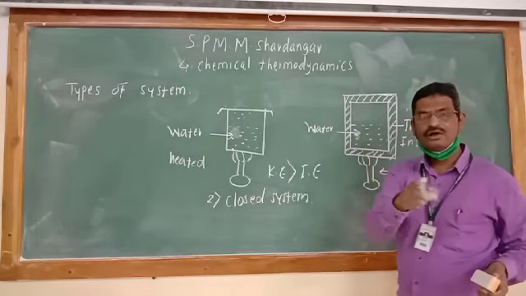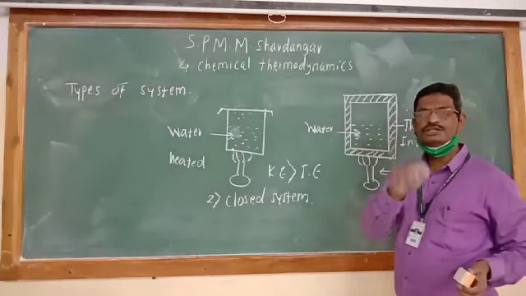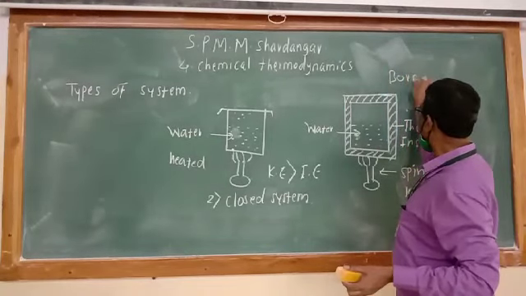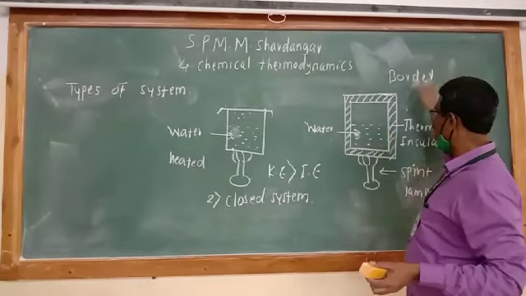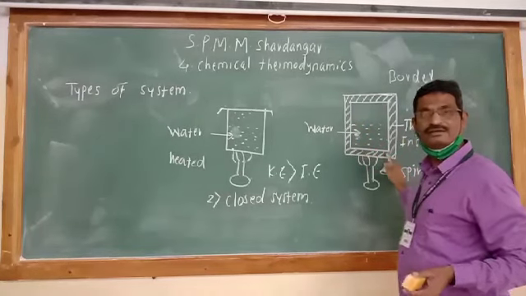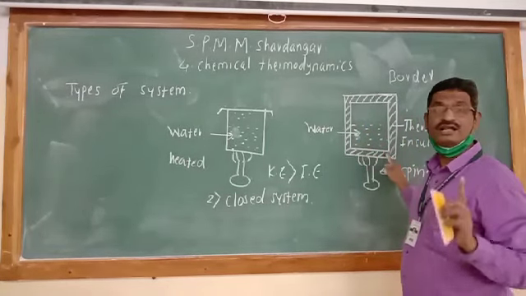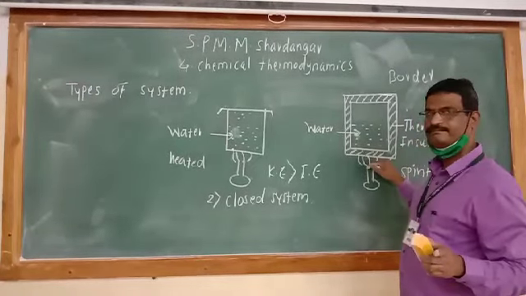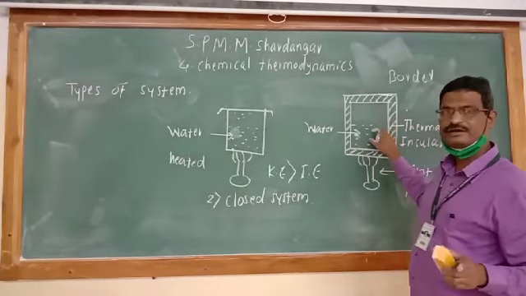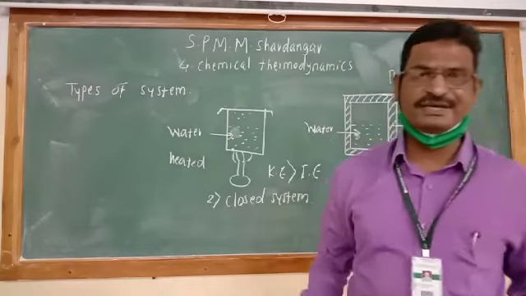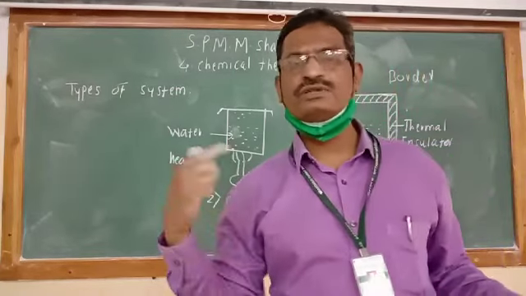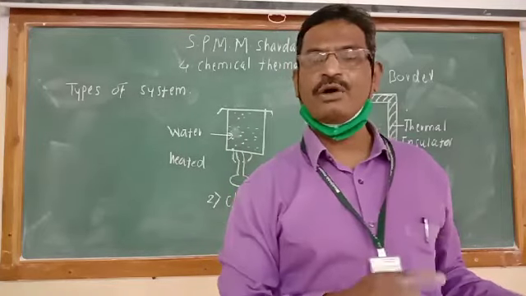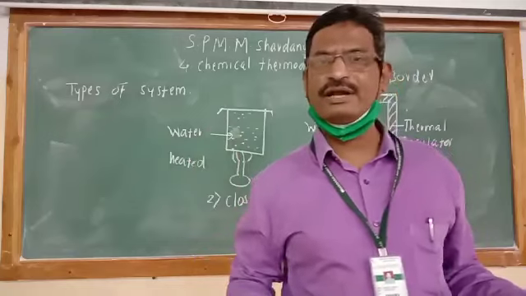The real or imaginary line which will separate the system from surrounding is known as a border. Thermal insulator here is a real line which will separate the system from surrounding, and due to the thermal insulator the transfer of heat from surrounding to the system is not possible.